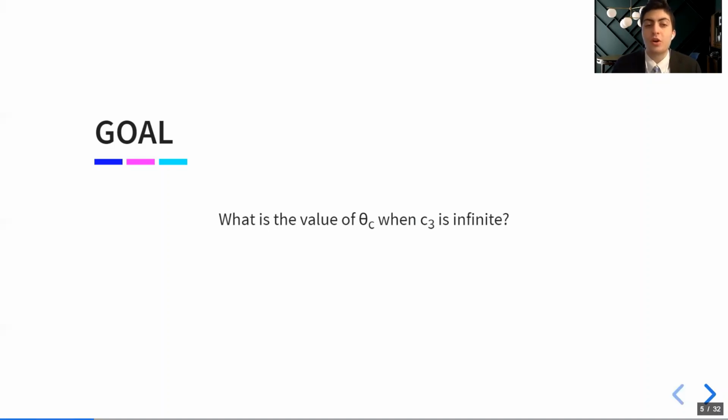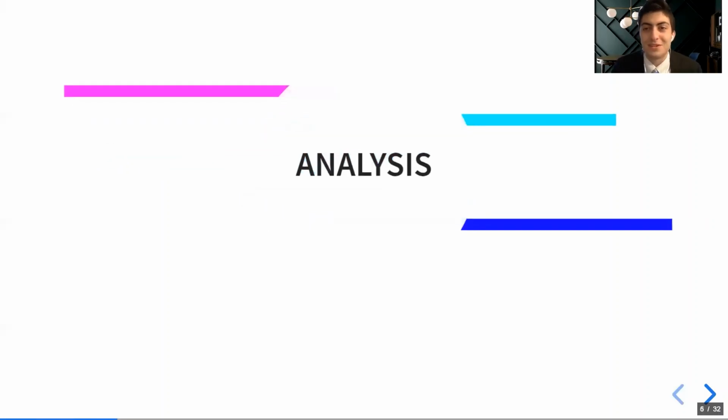In the future, we hope to analyze Mobius bands as two-dimensional surfaces. Two-dimensional surfaces can only bend in one direction, so we can approximate this in our problem by setting C3 to be infinite.